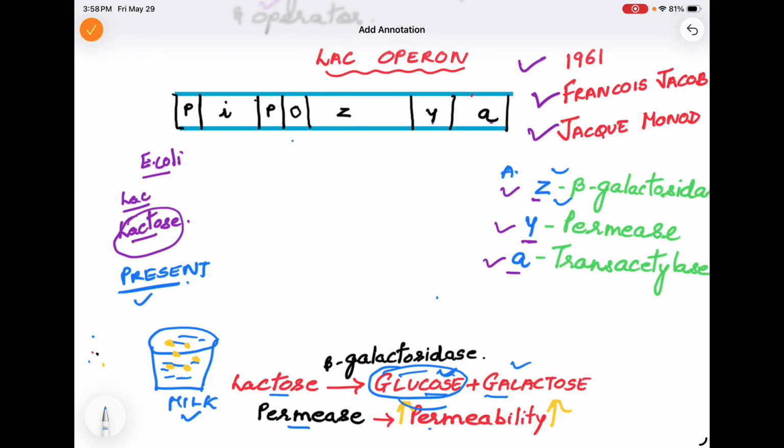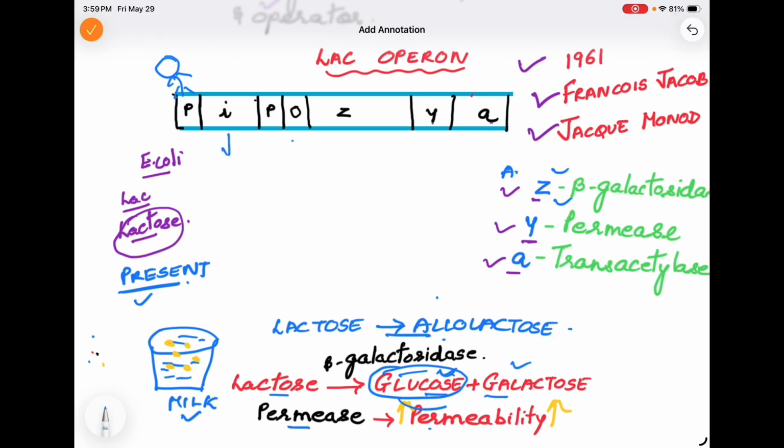Now this beta galactosidase also has one more function, that it converts lactose into allolactose. I'll come to the point later about how this beta galactosidase is already present to produce allolactose. But this is what happens: first of all, lactose is converted into allolactose. Now RNA polymerase first of all identifies the promoter site and transcription is initiated.